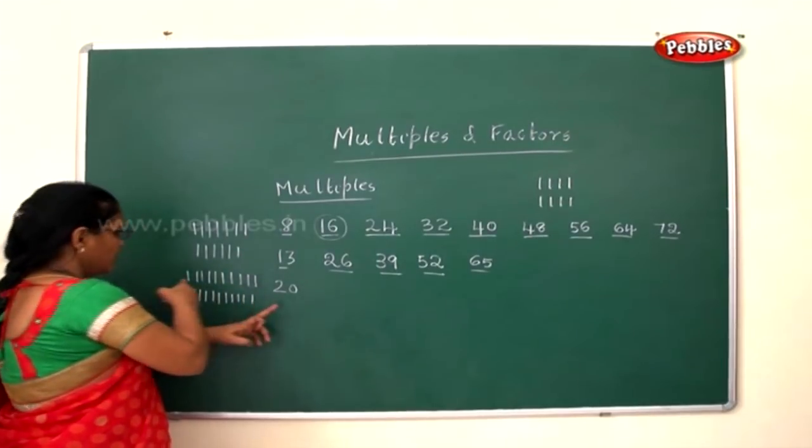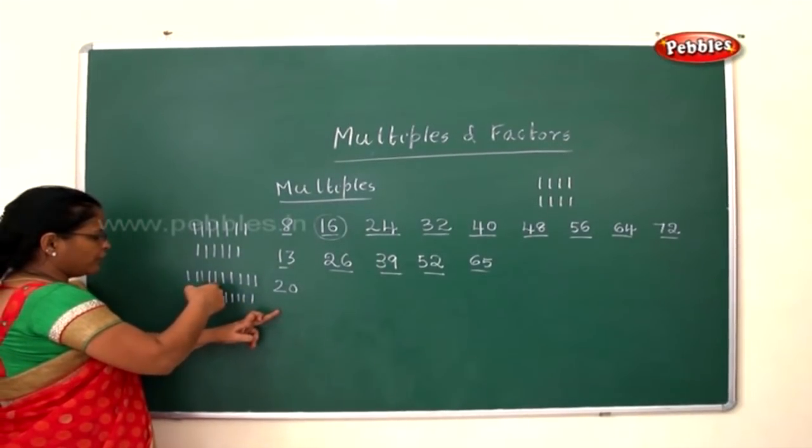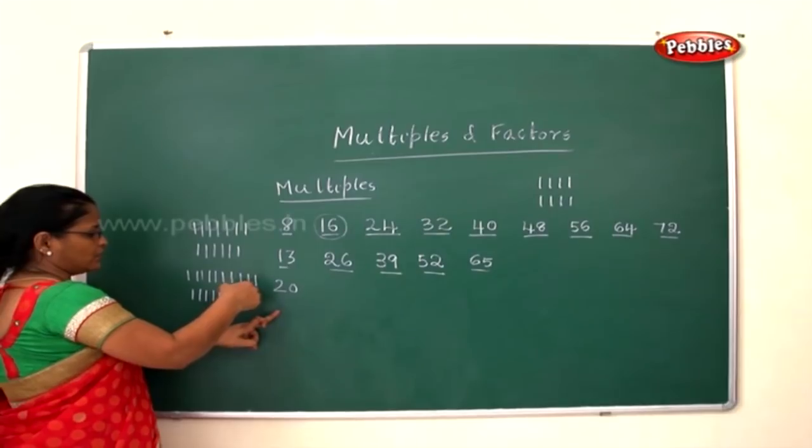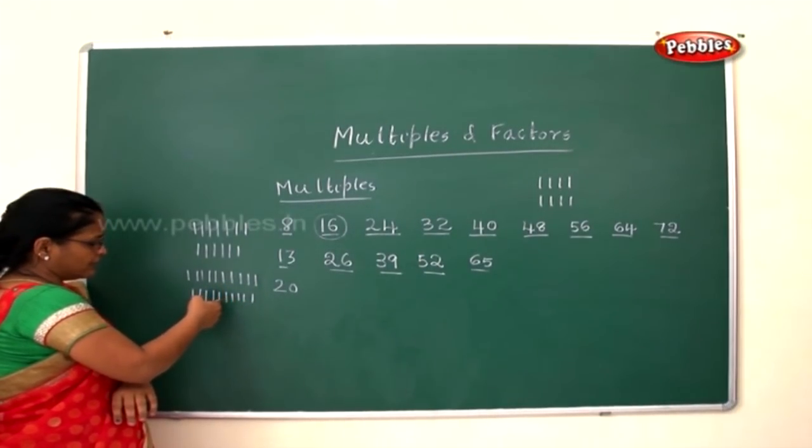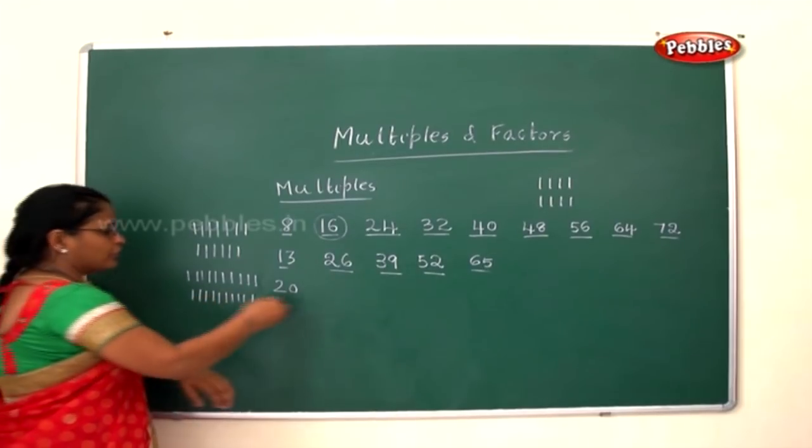Now start counting. 21, 22, 23, 24, 25, 26, 27, 28, 29, 30, 31, 32, 33, 34, 35, 36, 37, 38, 39, 40.